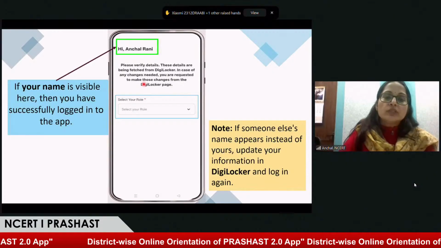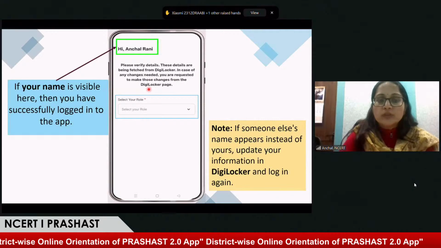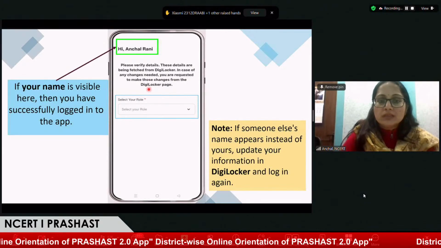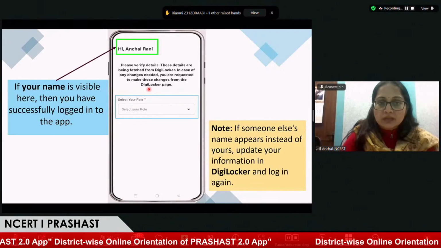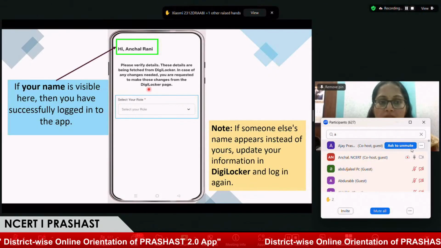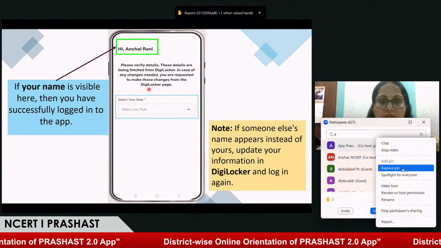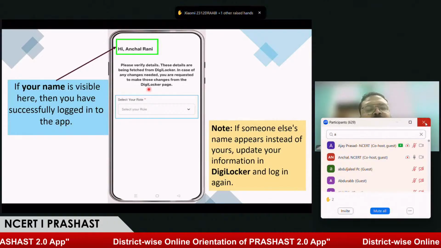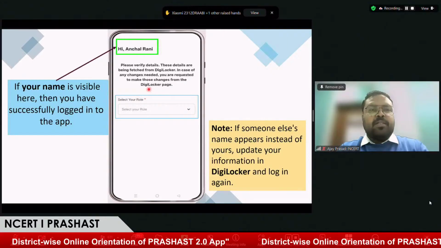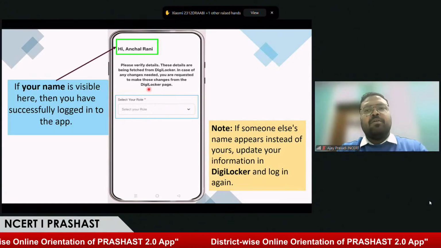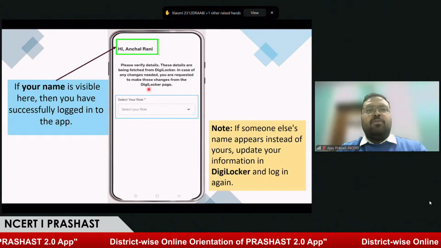Okay, so yes, ma'am, can they correct their name on their own through DigiLocker or Meri Pehchan? Ma'am, in DigiLocker, it can be corrected only if the user has not completed their profile while logging in to DigiLocker. If the profile is complete or the incorrect name has been fetched from Aadhaar, then they have to go to Meri Pehchan or Aadhaar centers for the corrections. In DigiLocker, we can only correct the email and mobile number linked to DigiLocker.